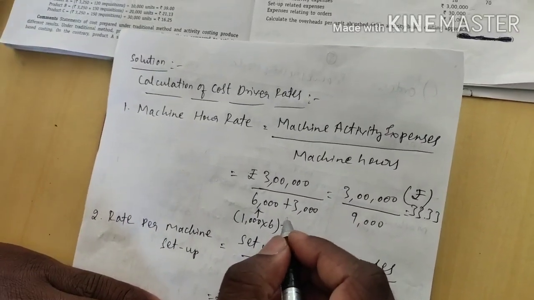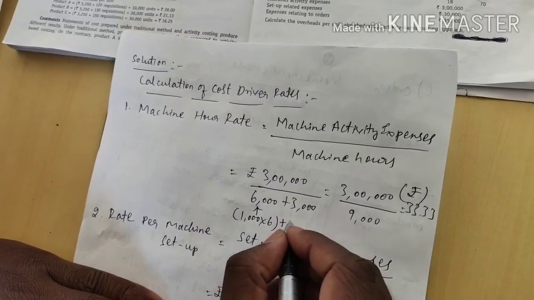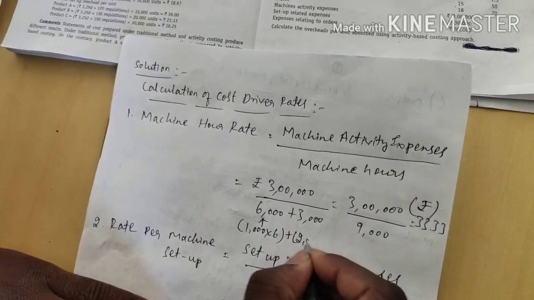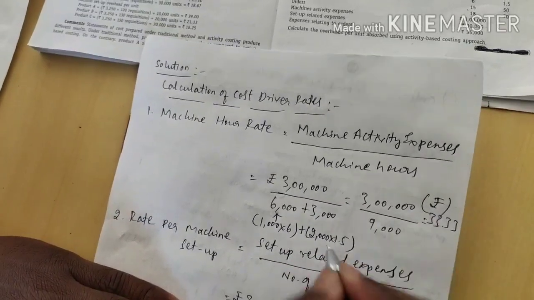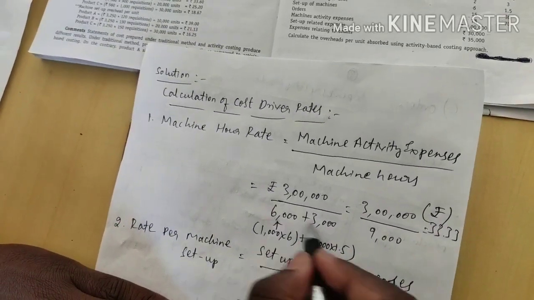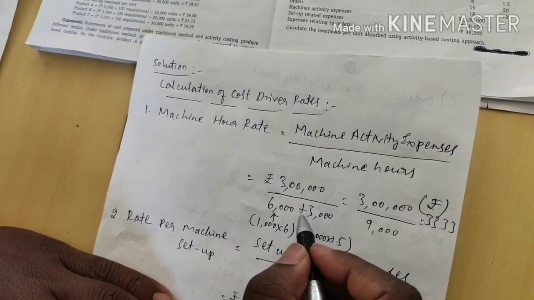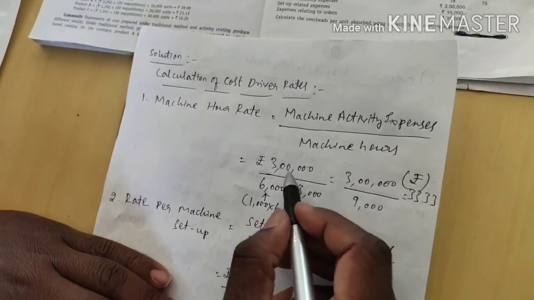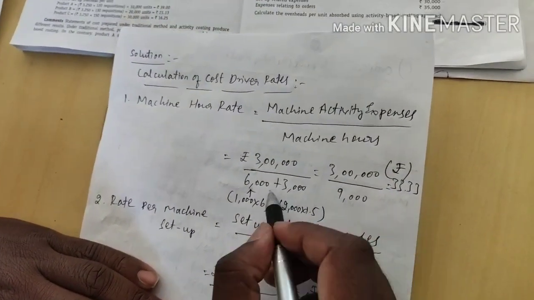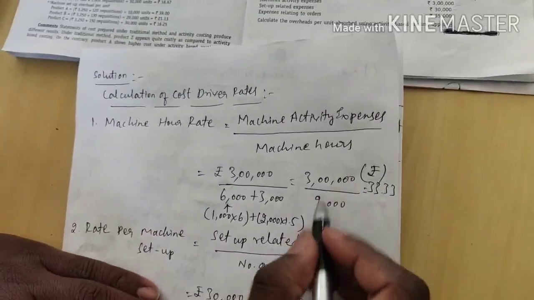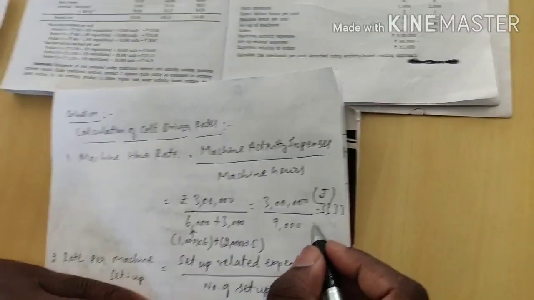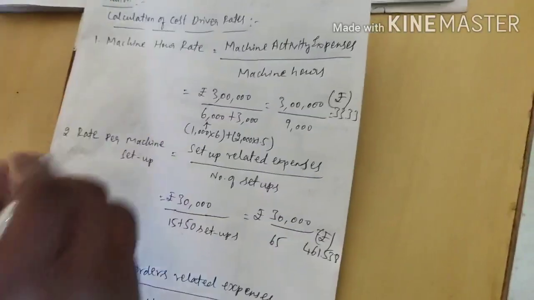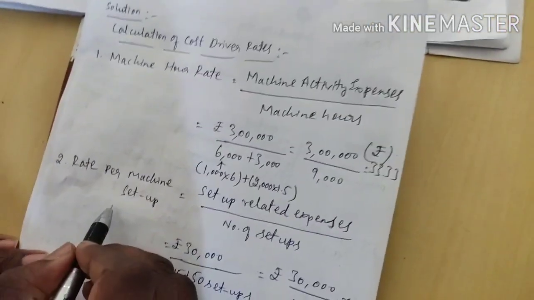For product B, they produced 2000 units into machine hours 1.5, which is 3000. Total machine hours for product A and product B is 6000 plus 3000, that is 9000. 3 lakh divided by 9000, I will get 33.33 rupees per hour.